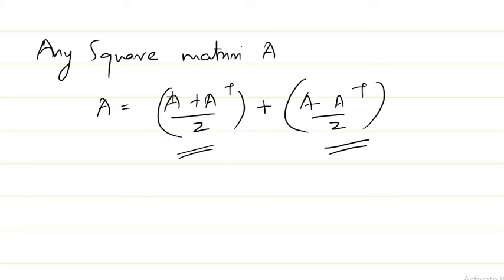You have already seen that A plus A transpose is symmetric, and K times that matrix, where K is 1 by 2, is again symmetric. Here also, in the same way, A minus A transpose is skew symmetric, and a constant multiple of a skew symmetric matrix is also skew symmetric. So you get half times A minus A transpose, which is again skew symmetric. You can express any square matrix uniquely as a sum of a symmetric and a skew symmetric matrix. So that can be done.